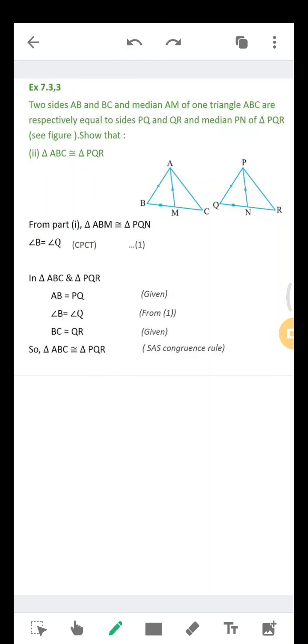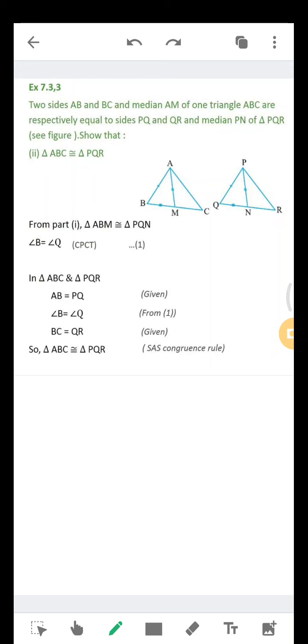Now let's prove these two triangles are congruent. Triangle ABC, ABC means the whole triangle, is congruent to triangle PQR. We have to prove this now. For that I'll take AB is equal to PQ, which is already given. Then angle B is equal to angle Q, which we just now proved, which we got by CPCT. Then BC is equal to QR, which is already given in the question. So therefore these two triangles are congruent by SAS congruency rule. So this is the way we can do question number 3.